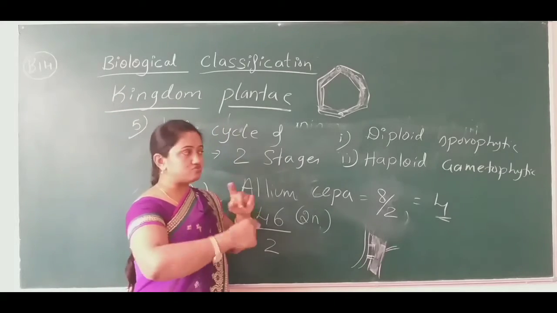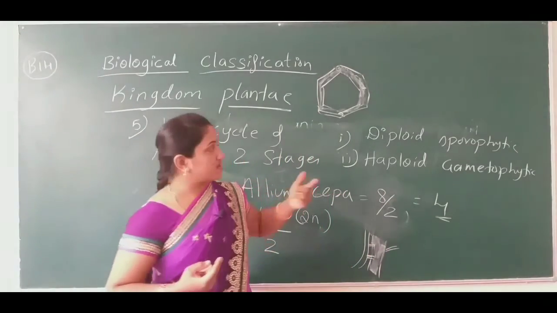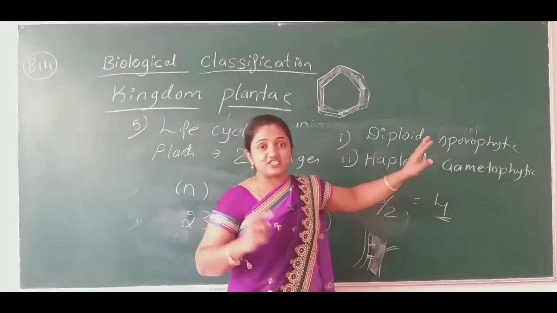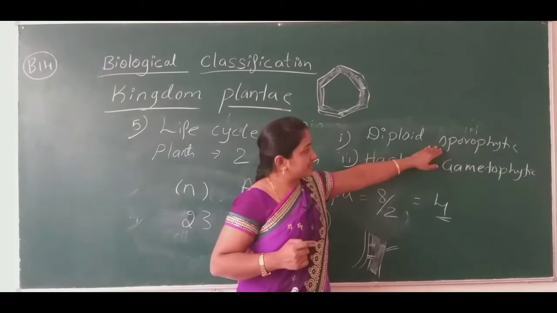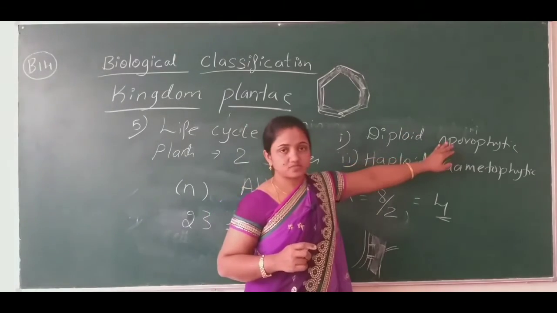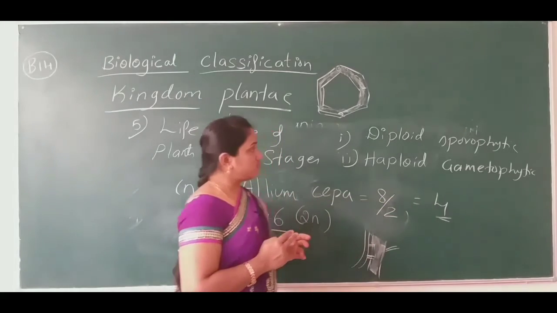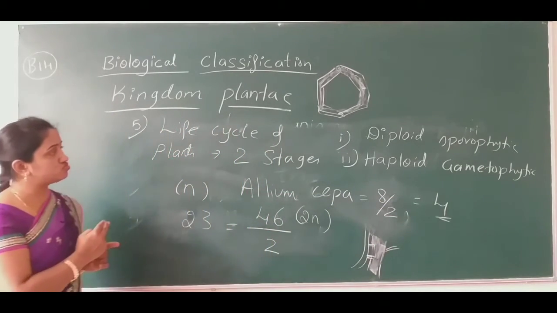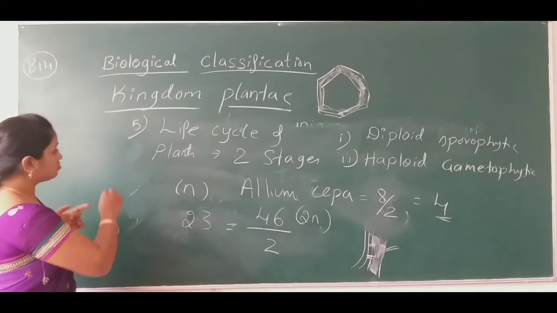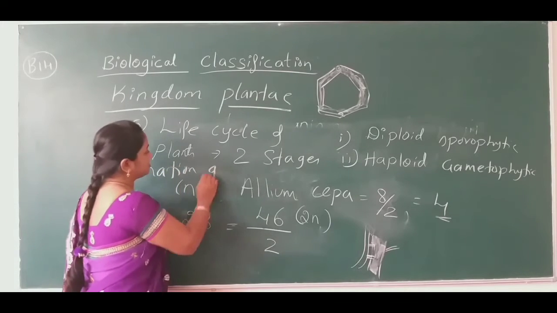It is going through in the form of a cycle, one after the other, in alternation. One generation alternates with the second generation, and then again the same generation, again the next generation, like that. It is going to complete the two stages in alternate generations. That's why this process is known as alternation of generations.